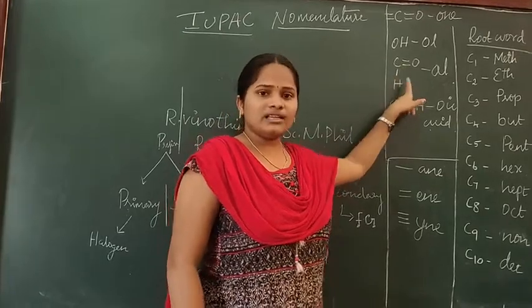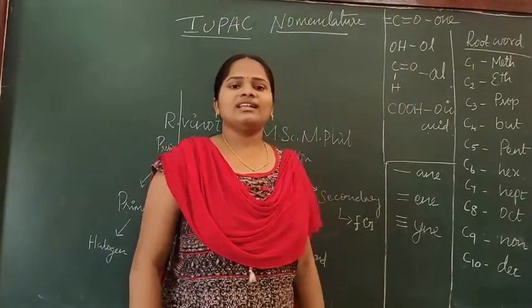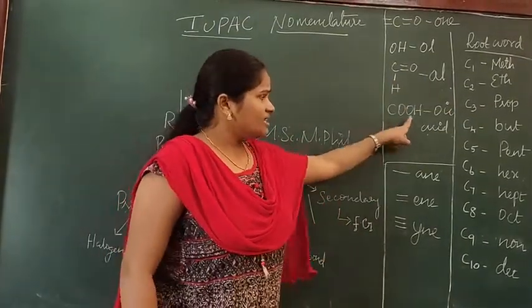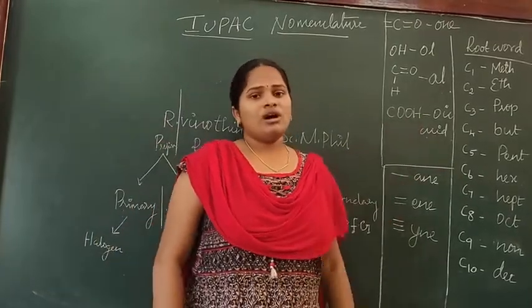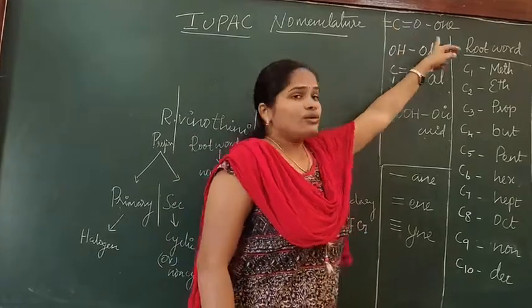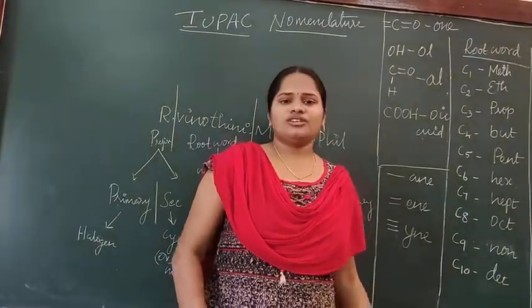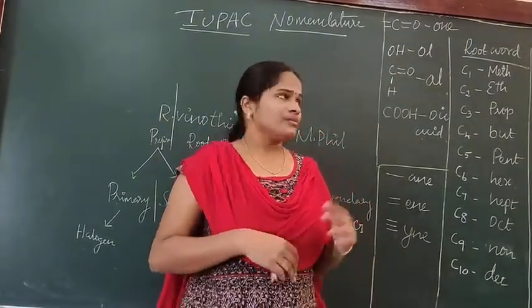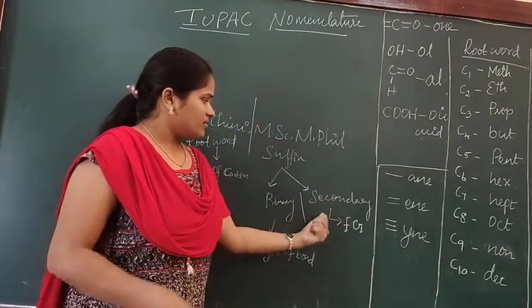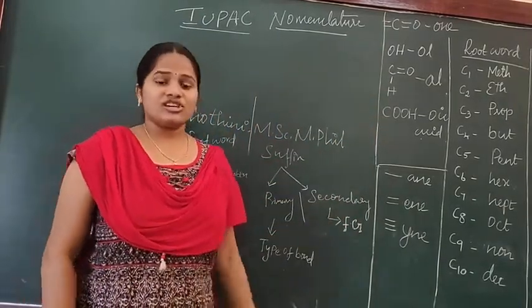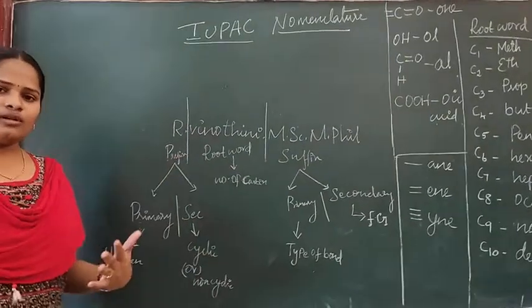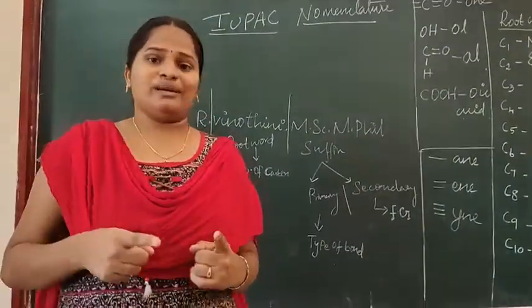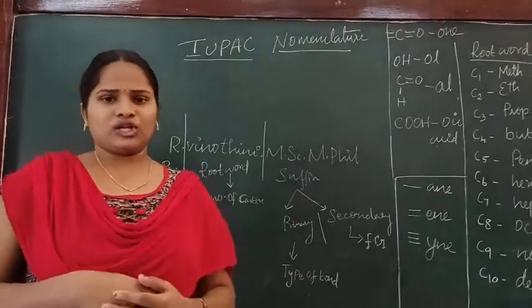If there is an aldehyde, we have to finish the name with "al". If there is a carboxylic acid, COOH group, then we finish the name with "ic acid". If there is a C double bond O, or ketone, then we finish the compound name with "one". So finally, in the secondary suffix, we look at the final functional group. Once more, I will explain this, then I will give more examples. By solving these examples, you will be very clear about the IUPAC nomenclature.